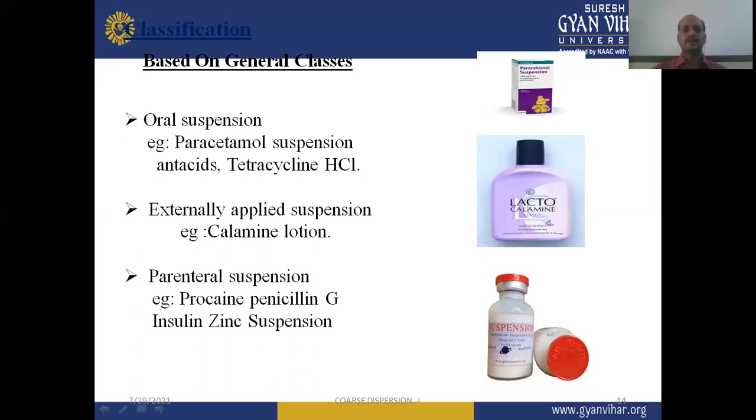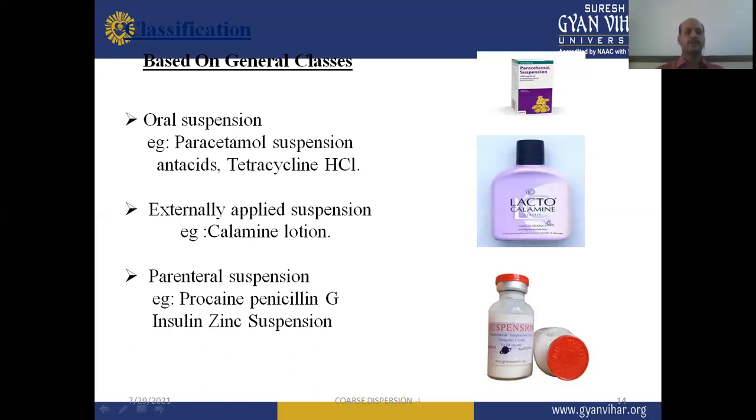Then the second one is the externally applied suspension, which can be applied externally, like the calamine lotion. So lotions are used without friction. So it is useful as an externally applied preparation.